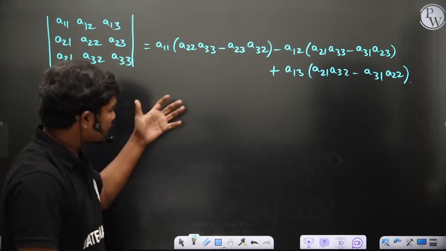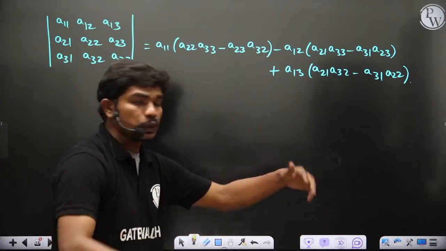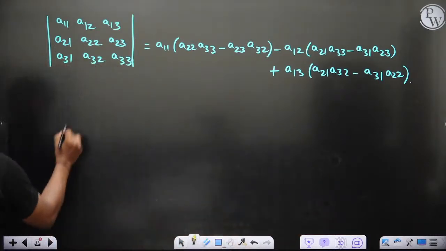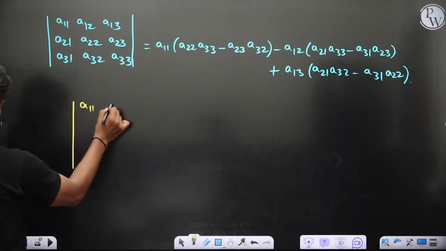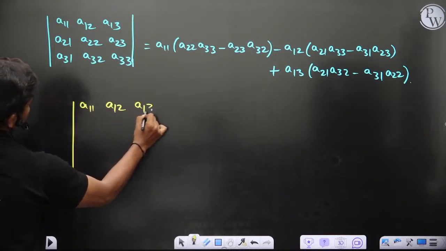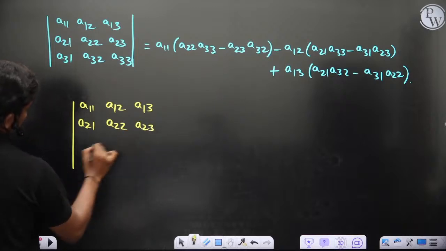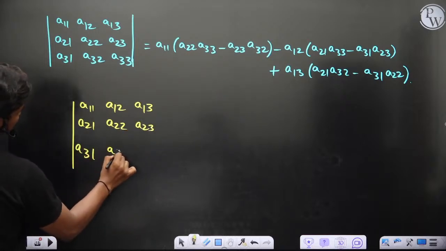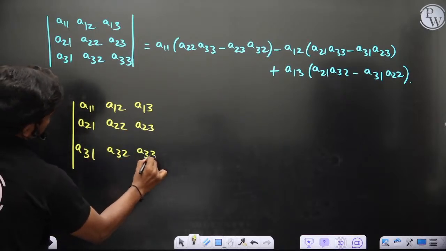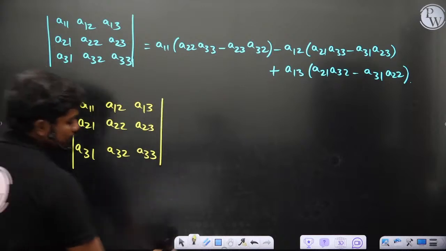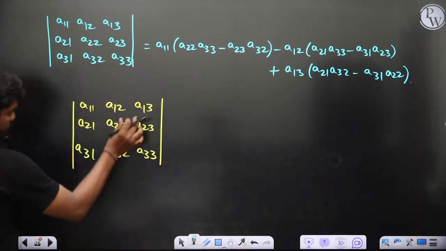Now if you want to calculate this, you have plenty of ways to do it. One of the ways which I can do is, you take the same determinant with rows A11, A12, A13, A21, A22, A23, A31, A32, A33, of course. Then let's see, what I can do is I can write this element here.